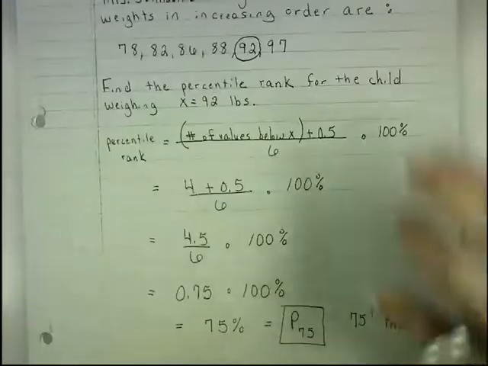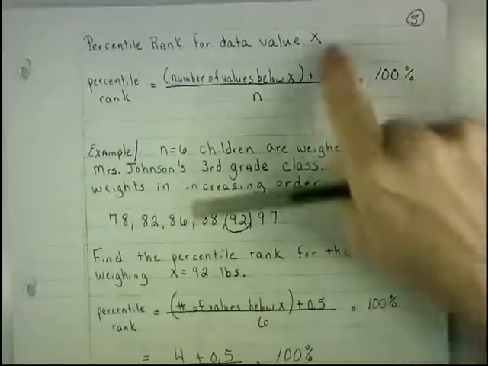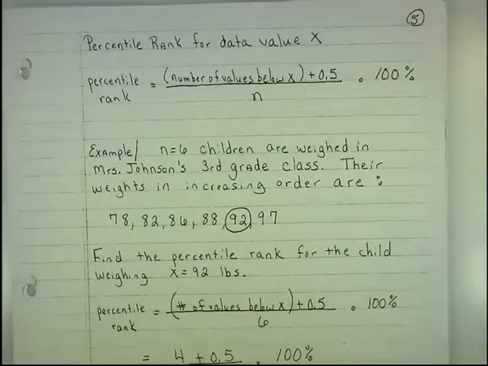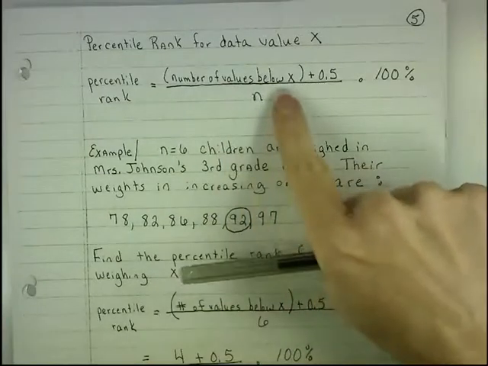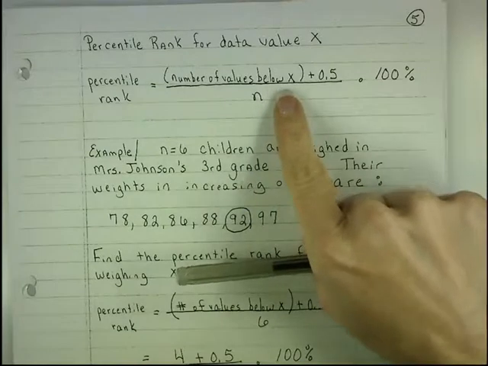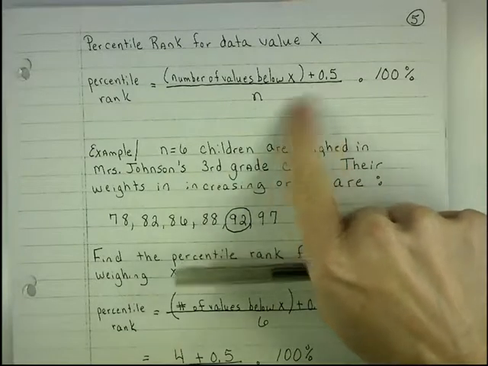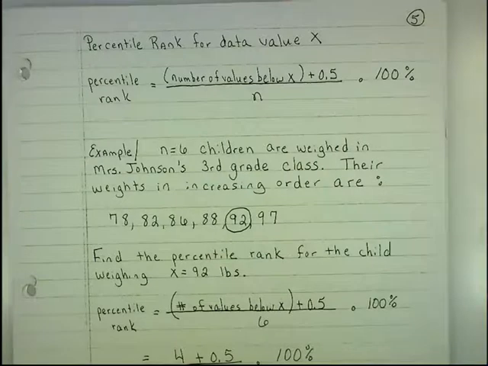Okay? Percentile rank for a data value x. If you know a data value and you want to find its percentile rank, it's the number of values below it, plus 0.5, divided by sample size n, all times 100%. You have to put your data in increasing order, by the way.